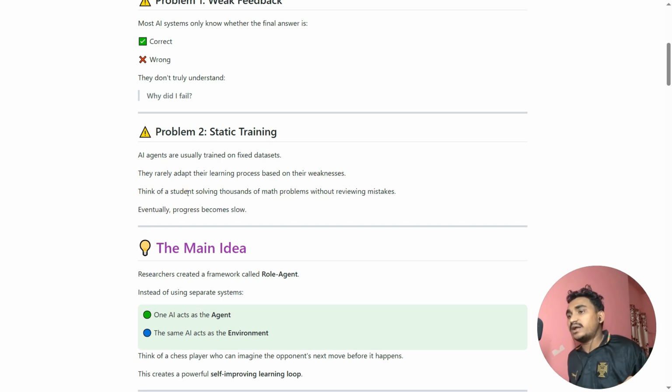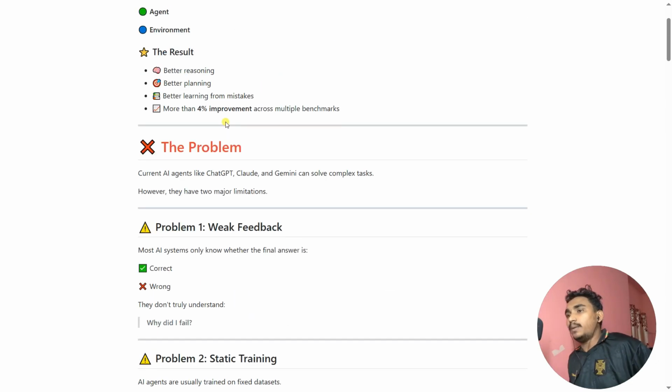Because that student is solving thousands of math problems without reviewing their mistakes. If we add one more thing, that when you solve the problem, we also try to review the mistakes. That's the problem in ChatGPT or Claude or Google Gemini.